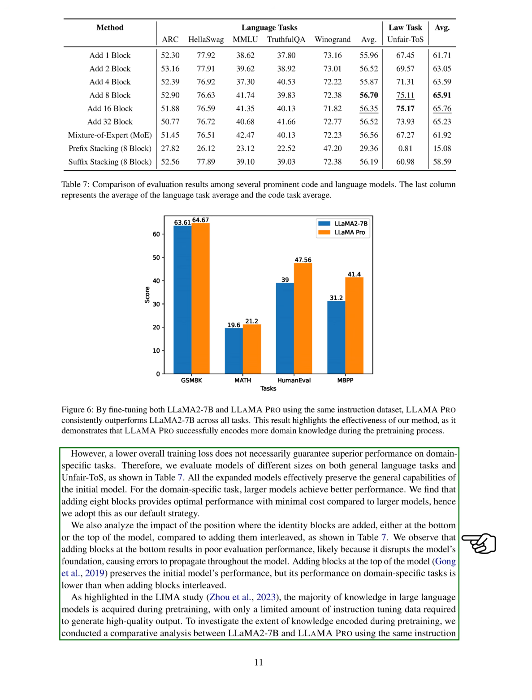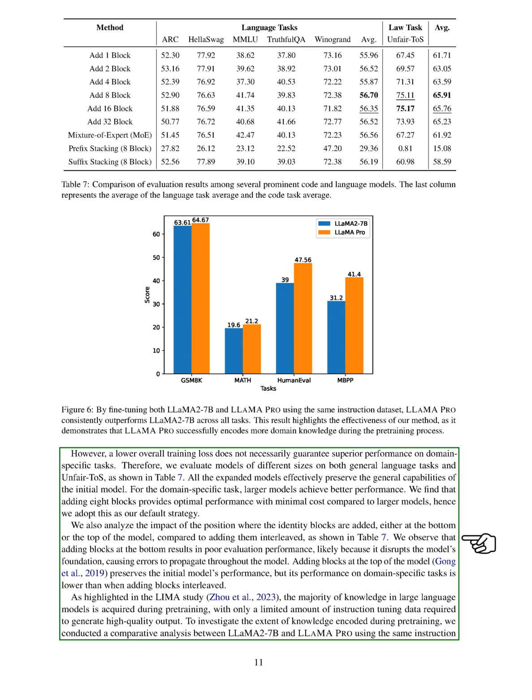We find that adding 8 blocks provides optimal performance with minimal cost compared to larger models, hence we adopt this as our default strategy. We've also analyzed the impact of the position where the identity blocks are added, either at the bottom or the top of the model, compared to adding them interleaved. We observe that adding blocks at the bottom results in poor evaluation performance, likely because it disrupts the model's foundation, causing errors to propagate throughout the model. Adding blocks at the top of the model preserves the initial model's performance, but its performance on domain-specific tasks is lower than when adding blocks interleaved.